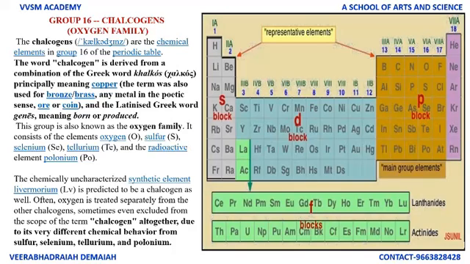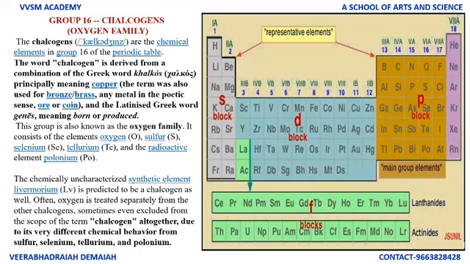This group is also known as the oxygen family. It consists of the elements oxygen, sulfur, selenium, tellurium, and the radioactive element polonium. This was discovered by the great scientist Marie Curie from Poland. The chemically uncharacterized synthetic element livermorium is predicted to be a chalcogen as well.